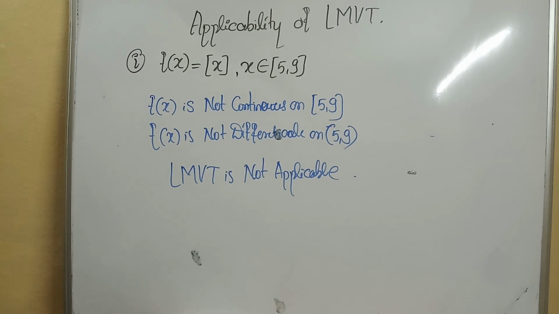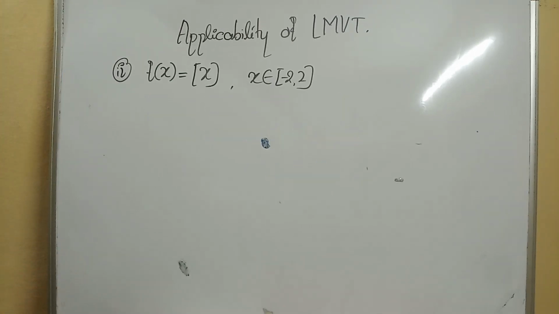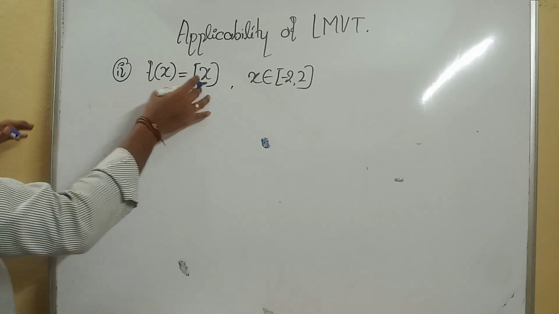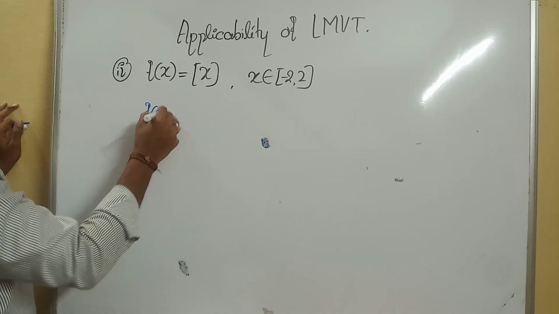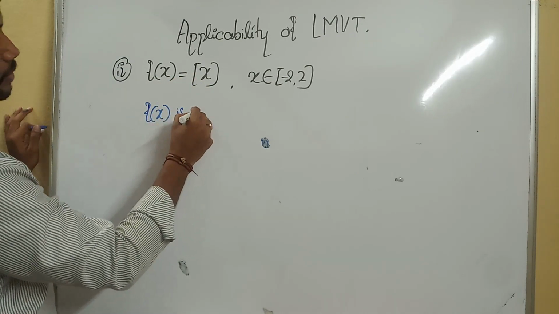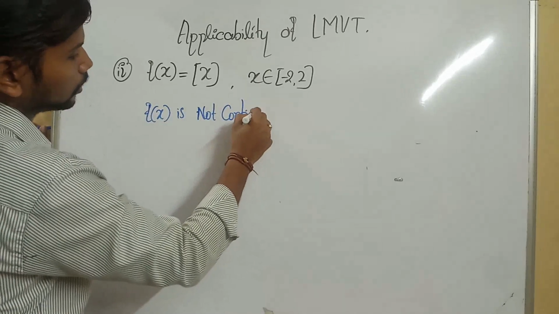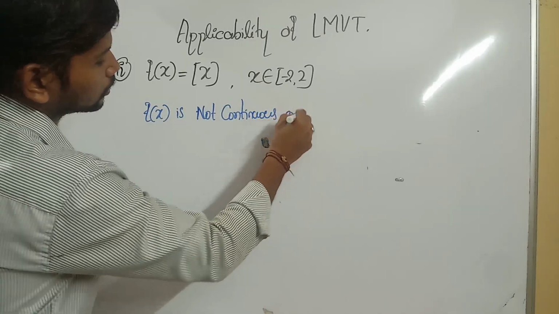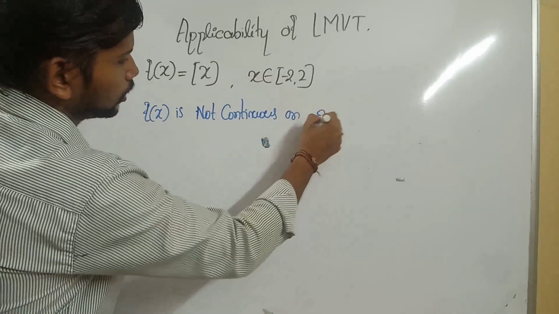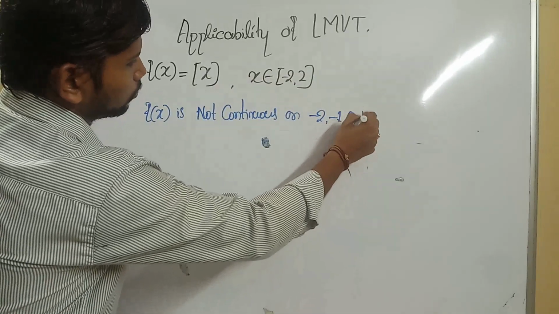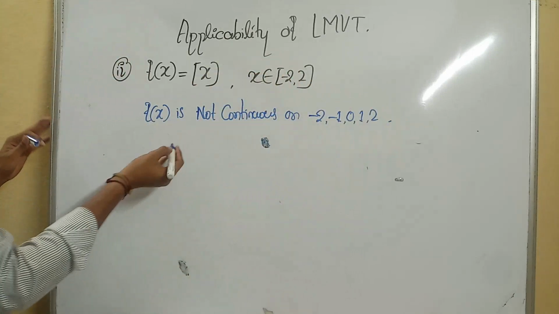In a similar manner, one more example is there. It is also a greatest integer function. If it is a greatest integer function, then f of x is not continuous. Not continuous on what? I will write the values also: minus 2, minus 1, 0, 1, 2. For these points, it is not continuous.